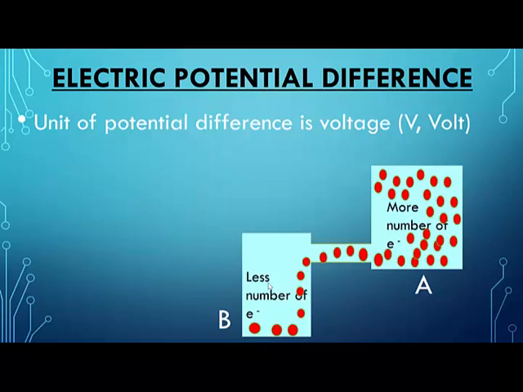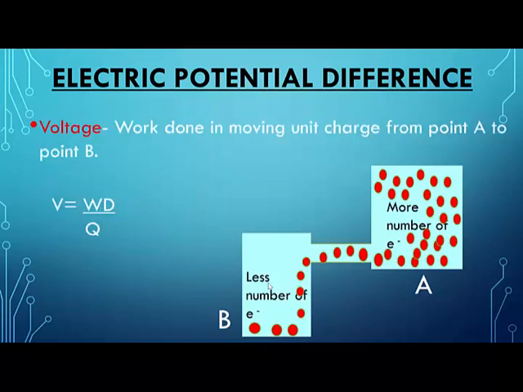Okay, this is understood. After I move to the next slide, you will be able to understand it in a much better way. Yes, ma'am. So volt means voltage. We write volt in short, so this is voltage. Now how do you define the potential difference? Very important this is. How do you define the potential difference?